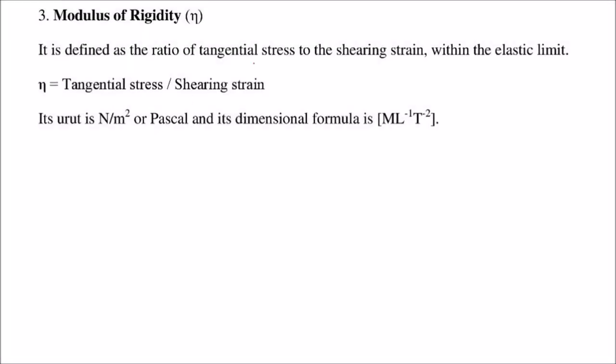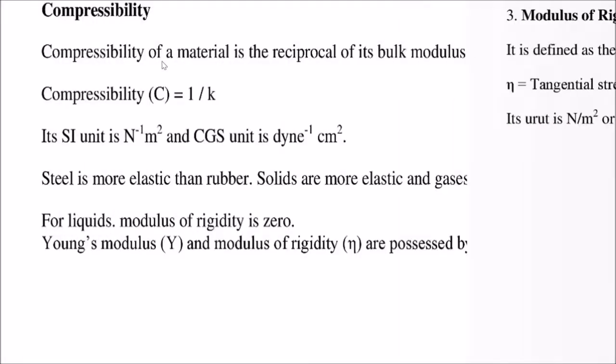Modulus of rigidity is given by this sign, eta you can say. This is the ratio of tangential stress to the shearing strain. And again it has to be within the elastic limit. See, every time it has to be within the elastic limit. Eta is given by tangential stress divided by shearing strain, and the unit is Newton per meter square, Pascal, and the dimension formula is again ML^-1 T^-2. Compressibility.